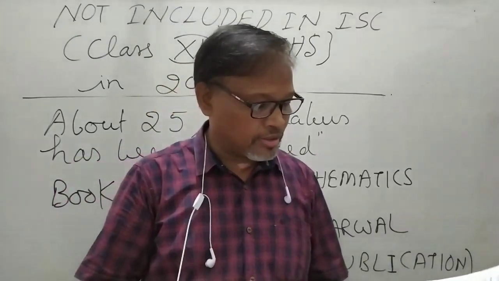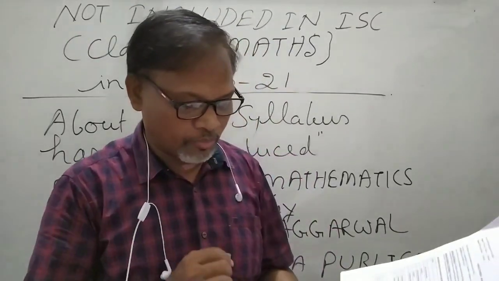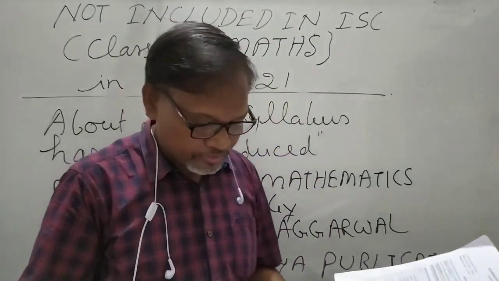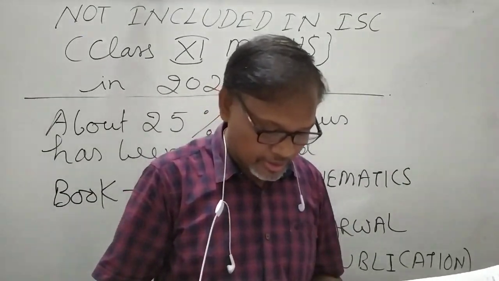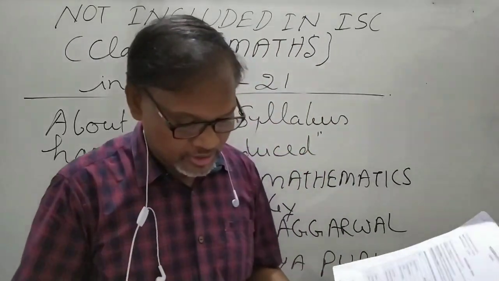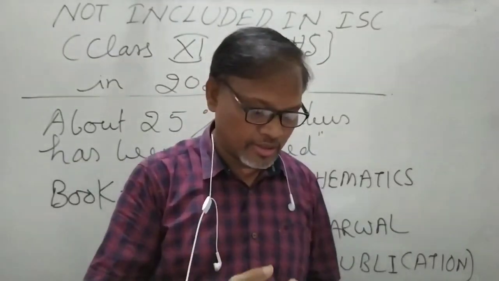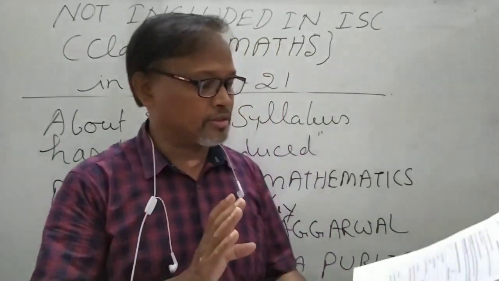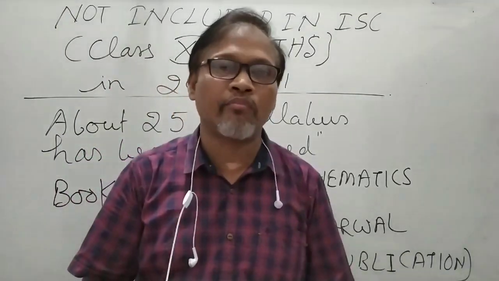And the last chapter, index number and moving averages, everything will come. But if the period is even, then the centered moving average is to be found and plotted. If the period is even, then plotting will not come, otherwise everything will come in this chapter, index number and moving average.